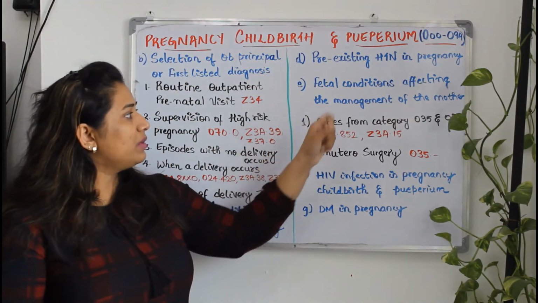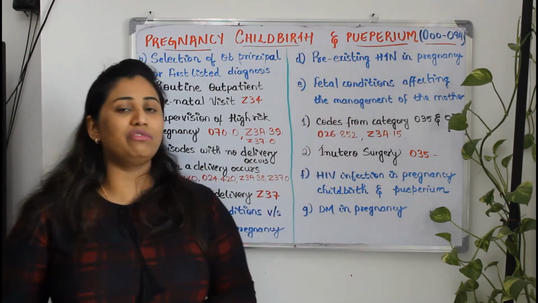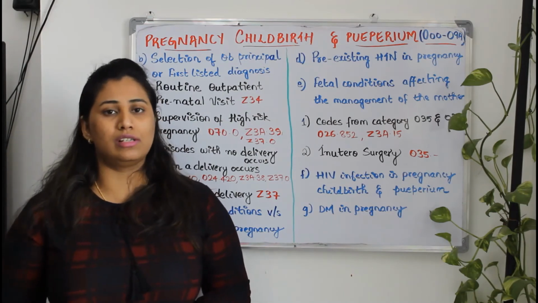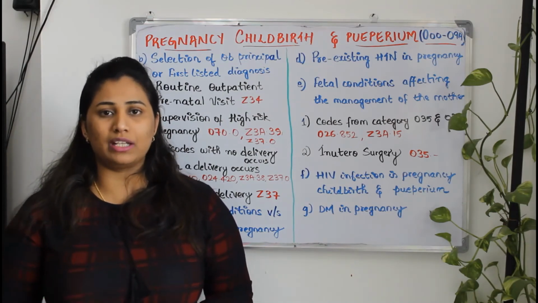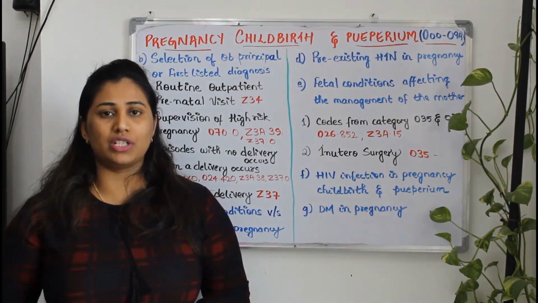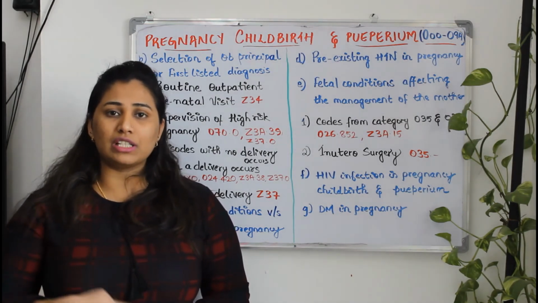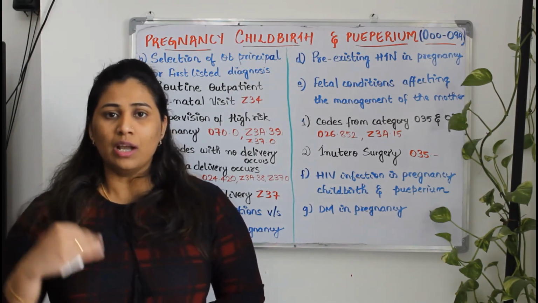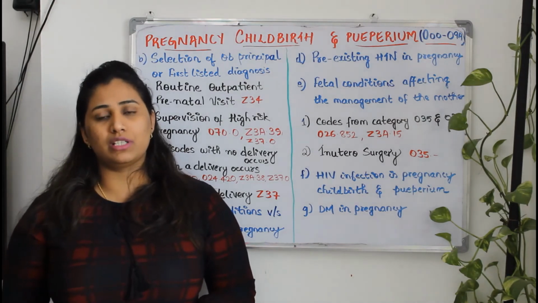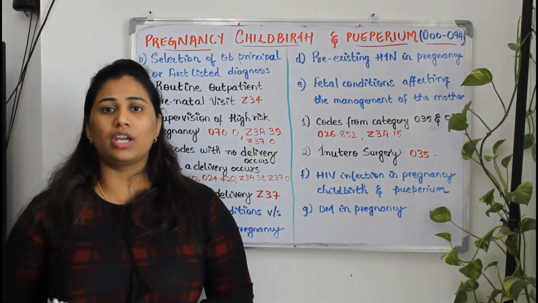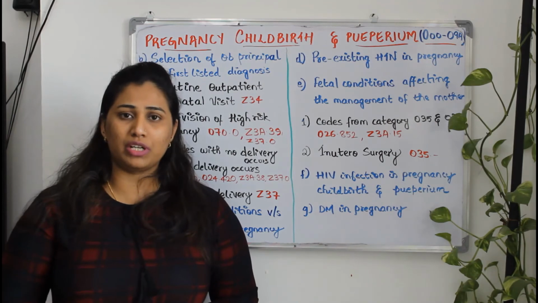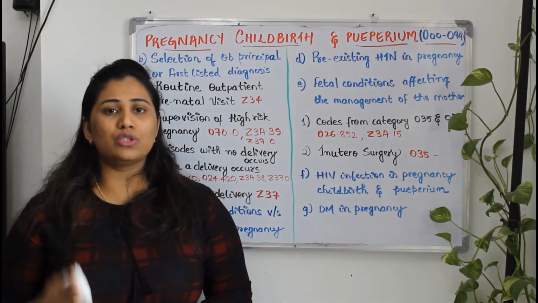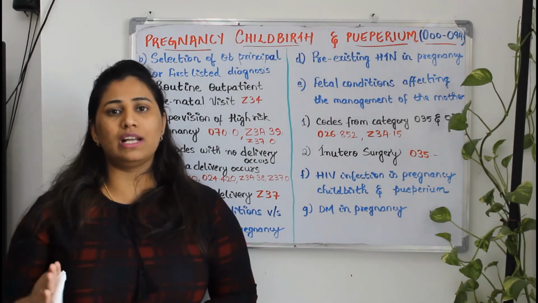The next one is fetal conditions affecting the management of mother. What does this sentence mean? That means when the mother is pregnant, if she is getting some other complications, and the fetal growth is affecting the mother's management. For example, the baby is in the womb, and at the same time the mother is having a uterine fibroid. The doctor needs to treat the uterine fibroid, and it should not harm the baby, because it is two lives.